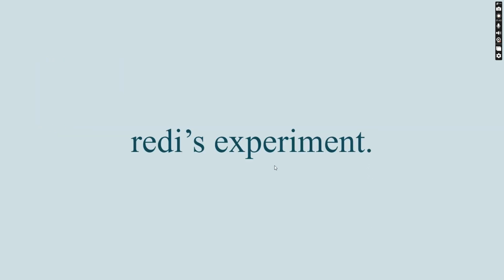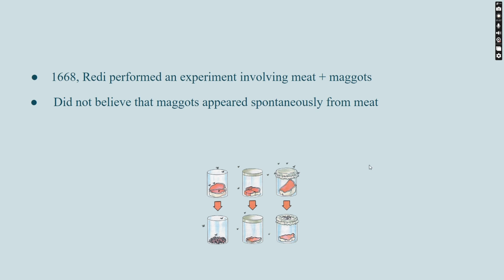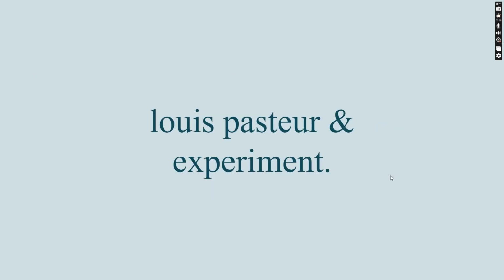And now we're going to talk about Redi's experiment. He did not believe in this theory. So in 1668, he performed an experiment involving meat and maggots. Because he didn't believe that maggots appeared spontaneously from meat, he did this experiment to prove it wrong. Redi was one of the first scientists to use an experiment to prove his hypothesis. He backed up his statement with an experiment and proof.